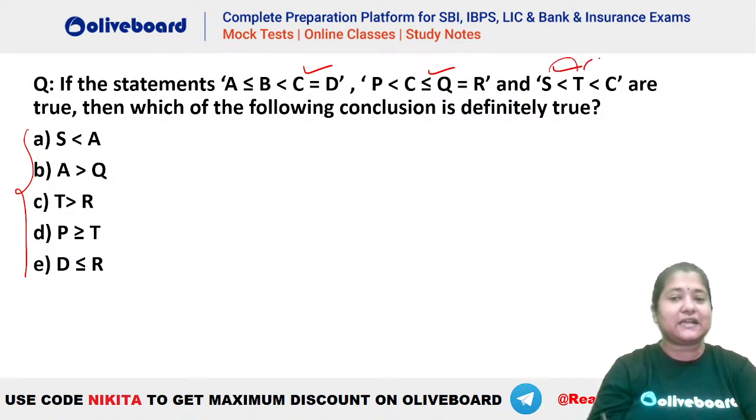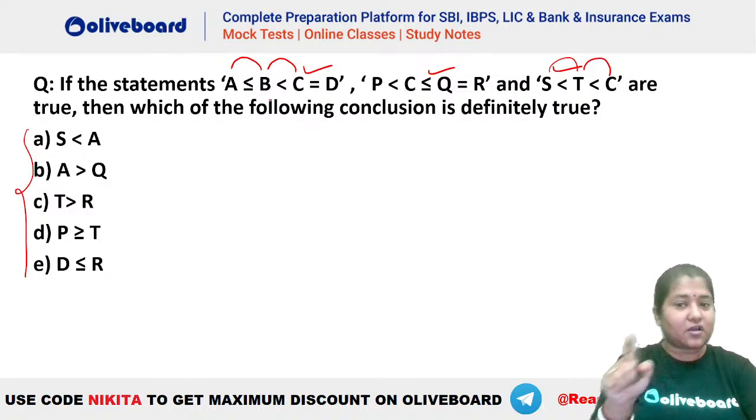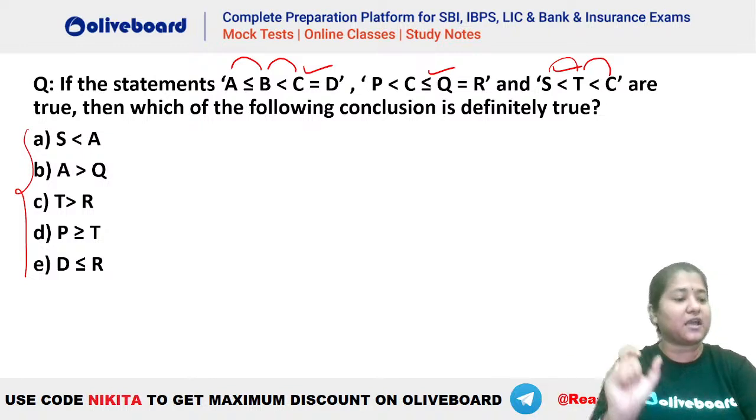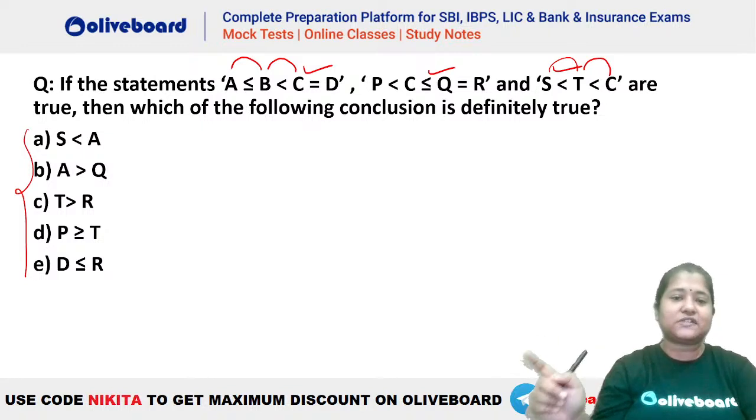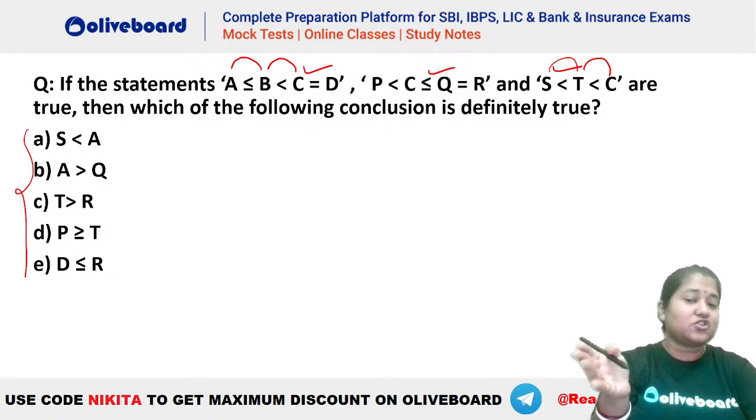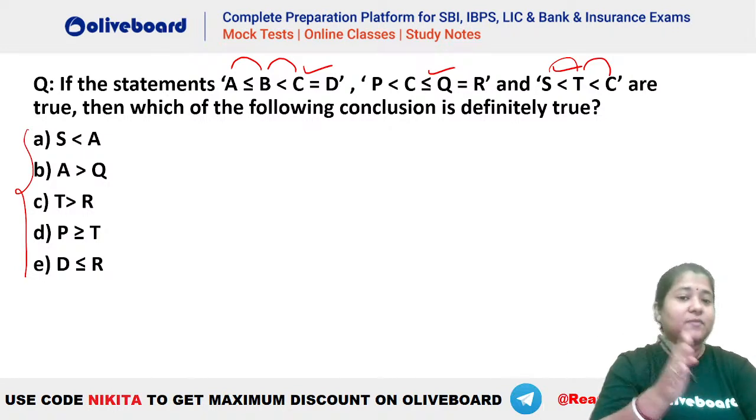S is less than T, T is less than C. Then you can see C is greater than B and B is greater than equal to A. So the common variable between the two is your C. So with the help of C, you will be combining, right? So S to T, T to C, but again C is greater than. So you can see that when you travel from S to A, you are getting symbols of opposite nature between the two. So S less than A will not be a definite one. It is just a possibility, because it cannot be determined, as we are getting symbols of opposite nature here, isn't it?